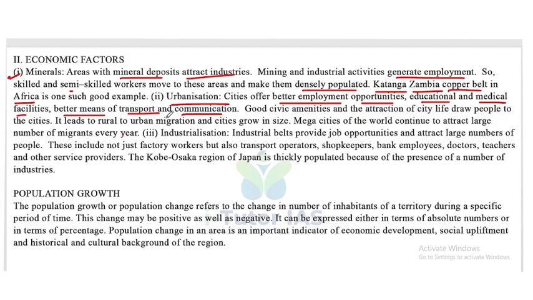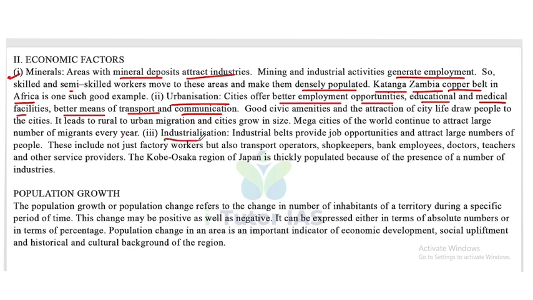So we know cities offer better employment opportunities, educational and medical facilities, and also better means of transport and communication. People are always attracted to these factors and they move to the city area or the urban areas.